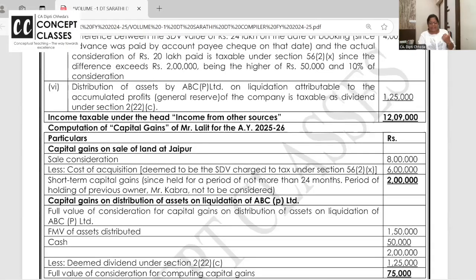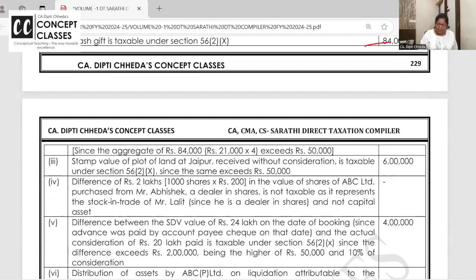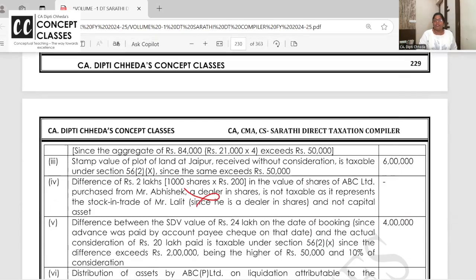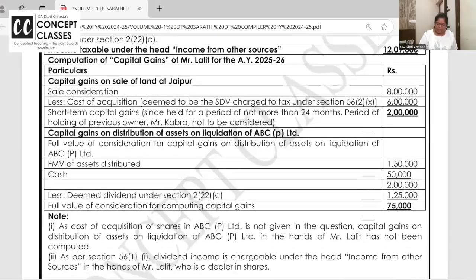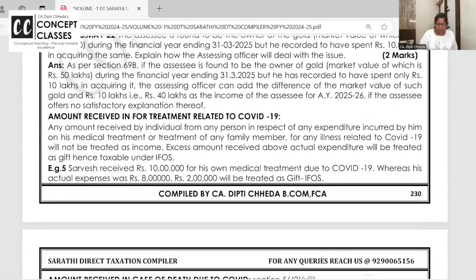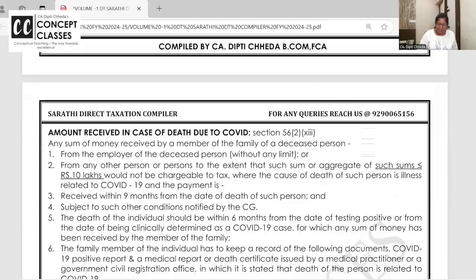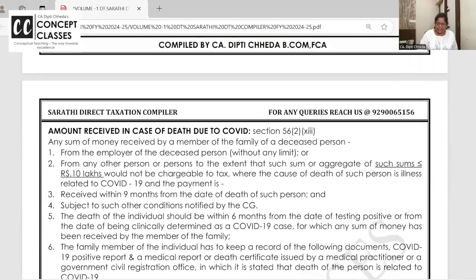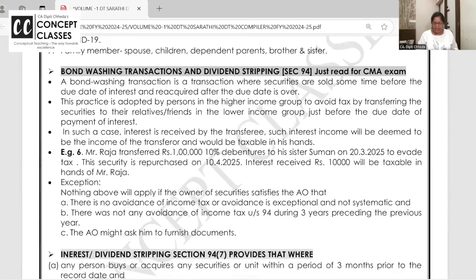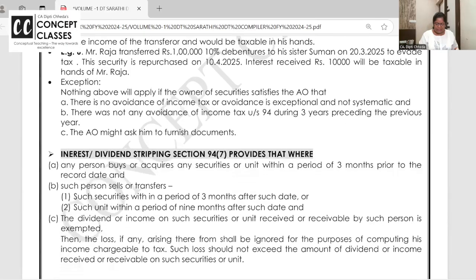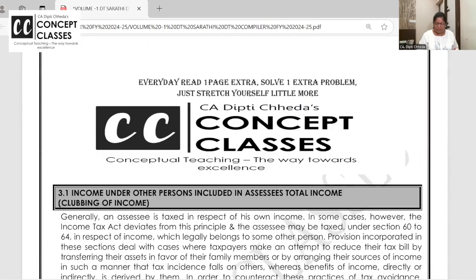I told you one thing. This is from the past exam. So they are having those shares, a private company issuing shares above fair market value. That concept is not there now. But the questions are really good. Related to COVID, if someone in the family has deceased, and if so many trusts and all reimburse you 10 lakh rupees, but your expense is 8 lakh, the extra you get is going to be taxable. Okay? Right. Bond washing transactions, interest, dividend stripping, this is not important.